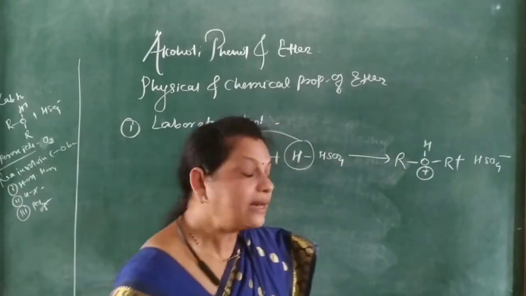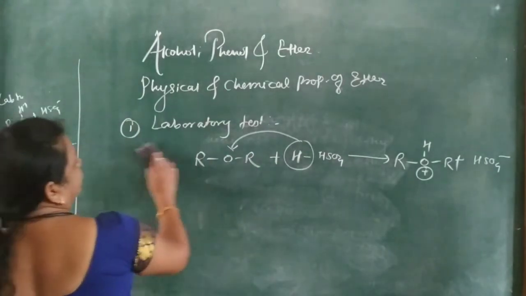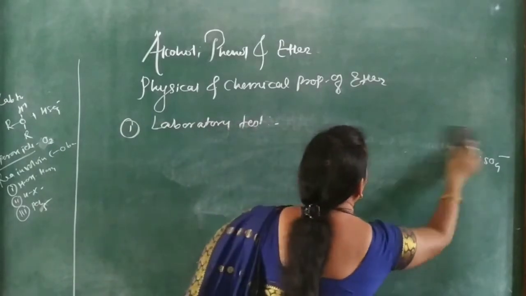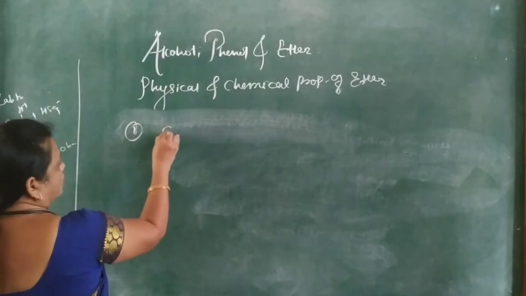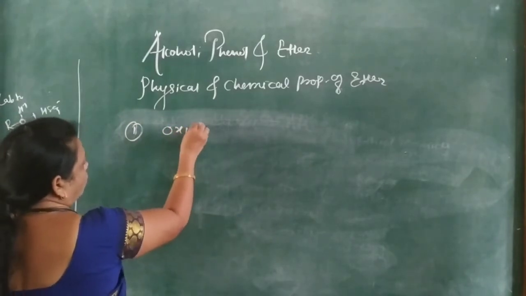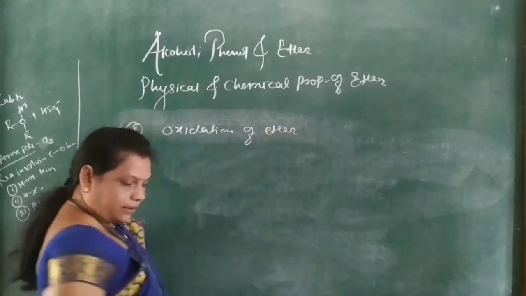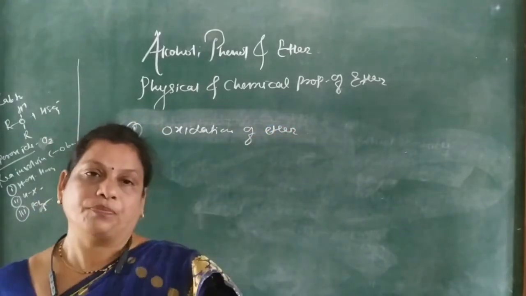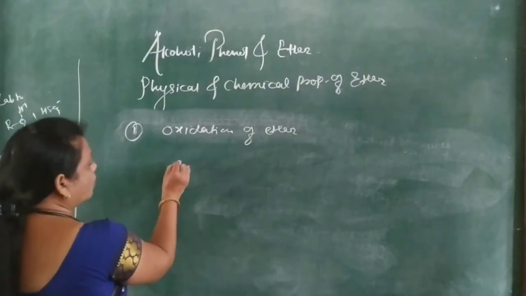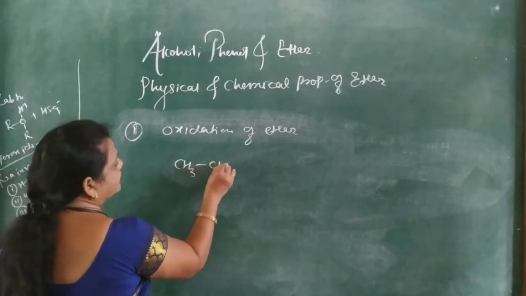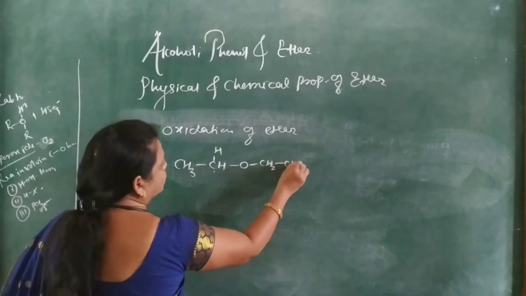Next test is the reaction with oxygen, also called the oxidation of ether. When ether is exposed to the atmosphere for a long time, it forms the corresponding peroxide. For example, CH3CH2 O CH2CH3.